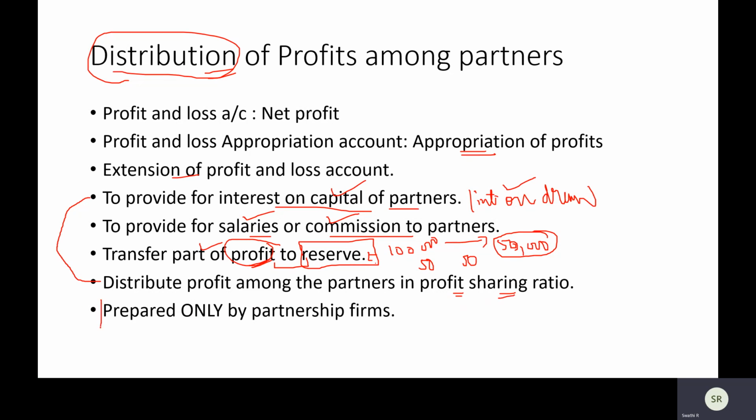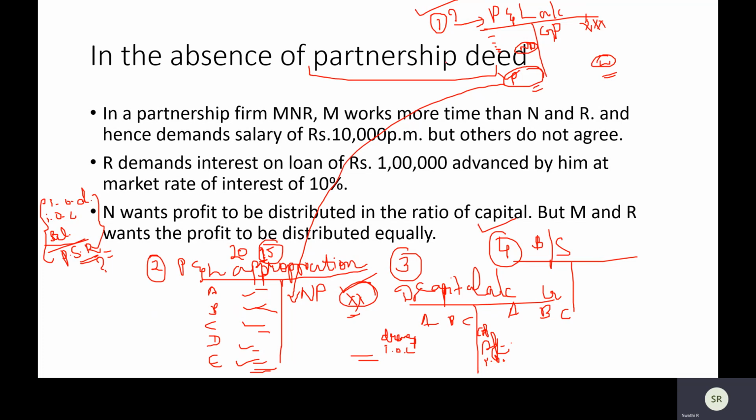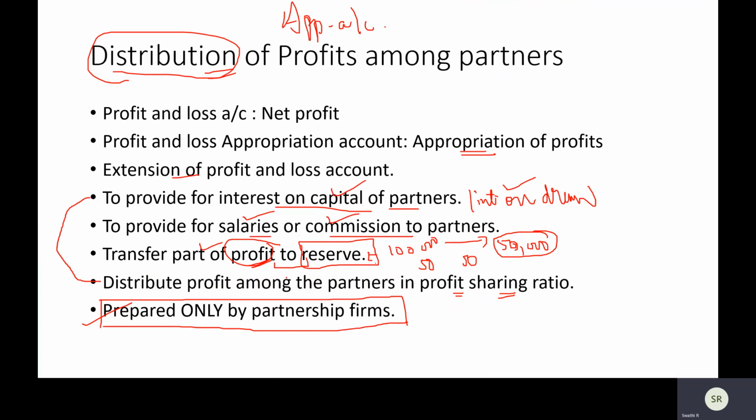This is the most important thing. While doing final accounts, we didn't have this account at all. Why? Because final accounts we mostly prepared for what? For a sole trader. It is just one person doing business. So P&L appropriation account is prepared only by a partnership firm. Most important thing to note, right? Only for a partnership firm alone it is done, not for anybody else. P&L appropriation. So remember this.